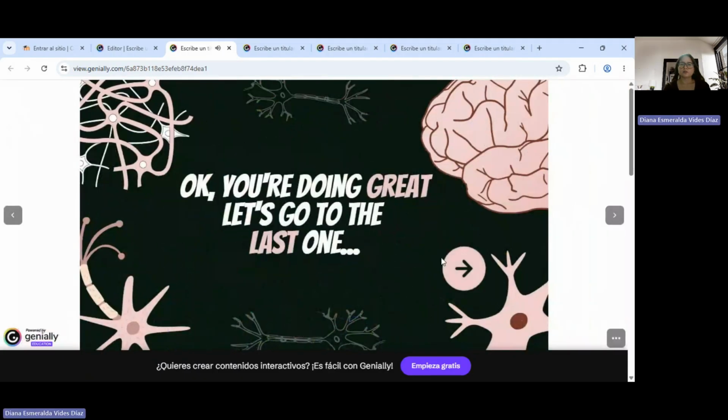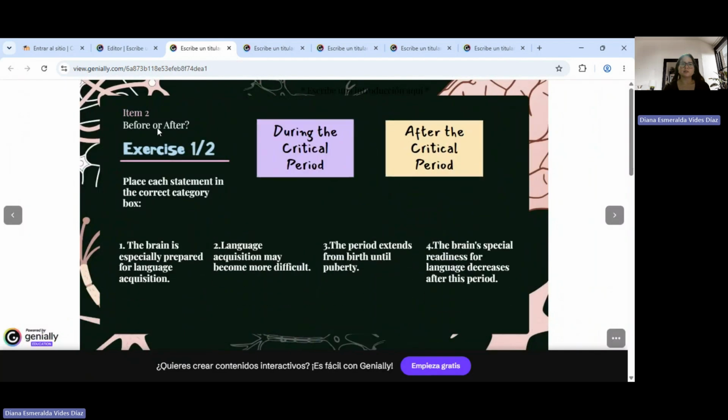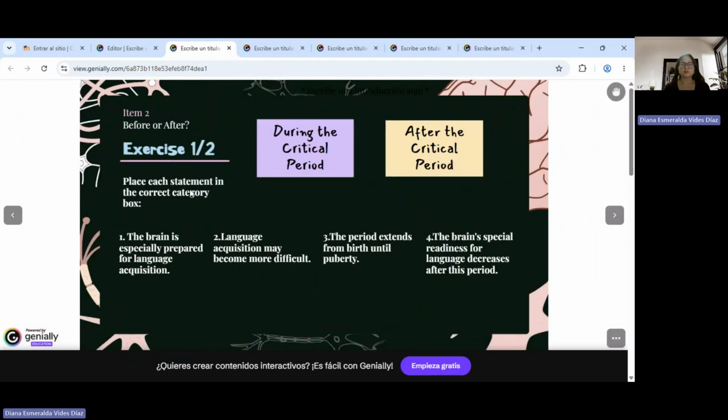So let's go to the last one. It says exercise 1, place each statement into the correct category box: during the critical period, after the critical period. So it says the brain is especially prepared for language acquisition. We just learned that this happens during the critical period. Then it says language acquisition might become more difficult.